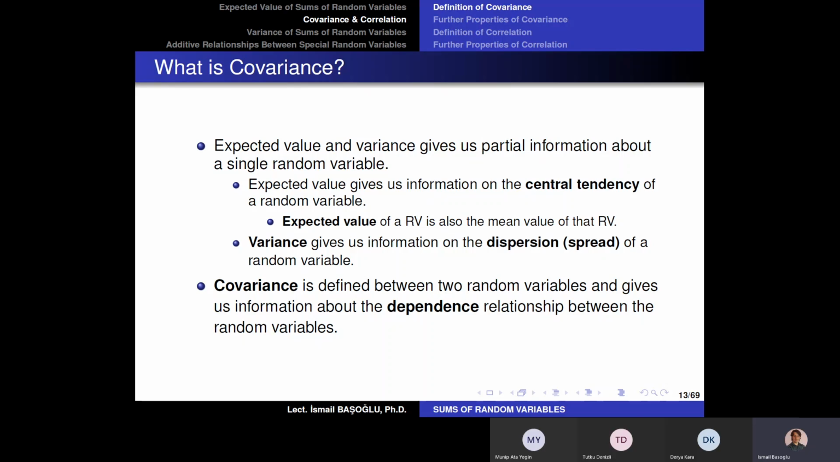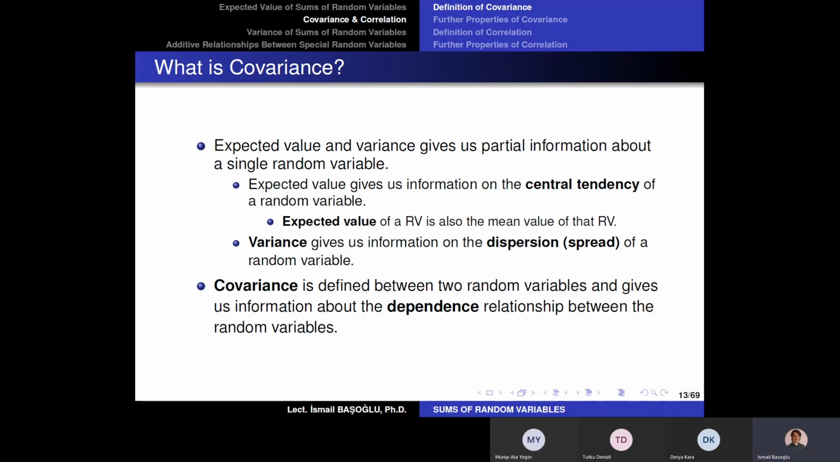But you see, the expected value is a measure of central tendency, and the variance is a measure of dispersion defined for a single random variable. Now, covariance is not defined for a single random variable, my friends. It is defined for two random variables, and the covariance gives us information about the dependence relationship between these two random variables. So it is a measure of dependence. It gives us information on the type of dependence defined between two random variables.